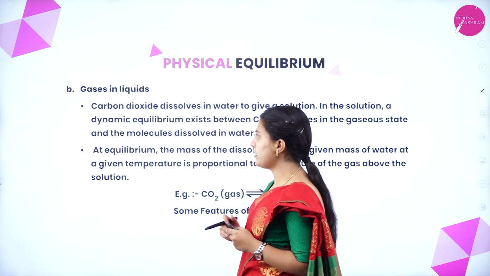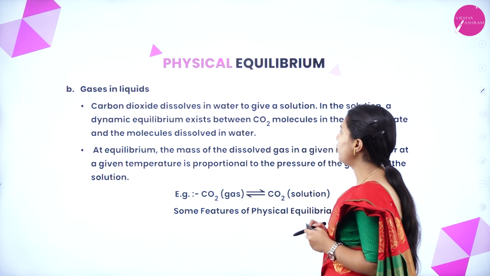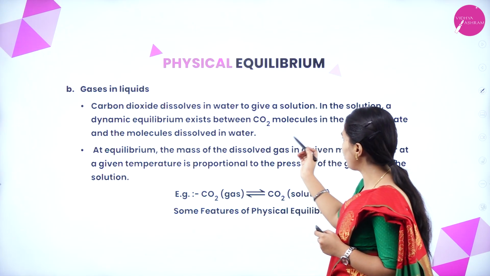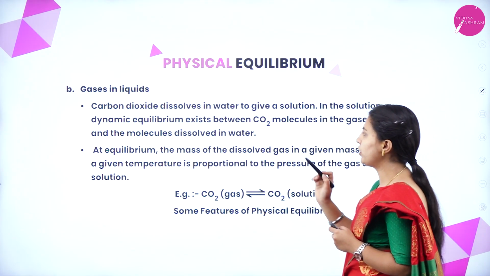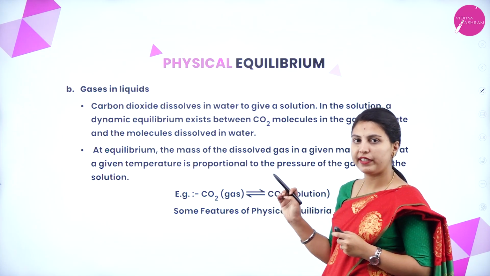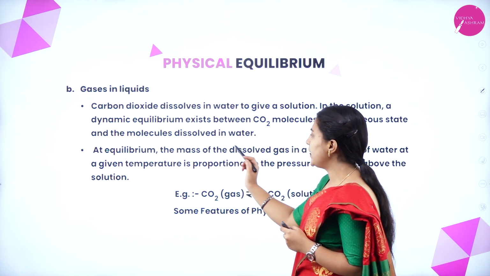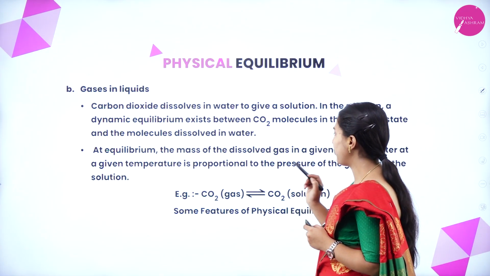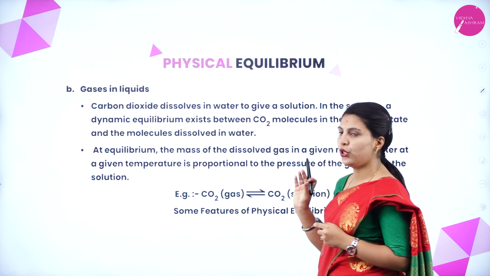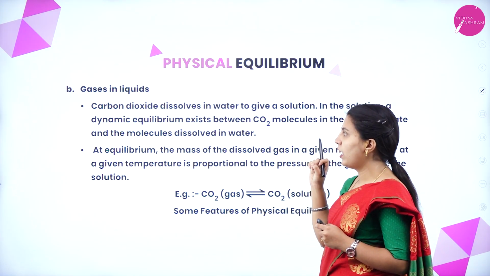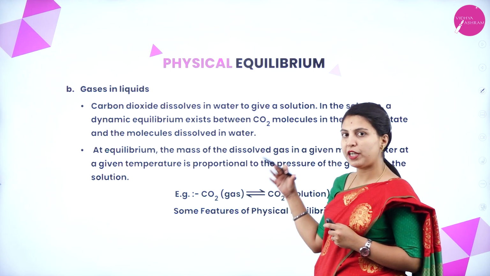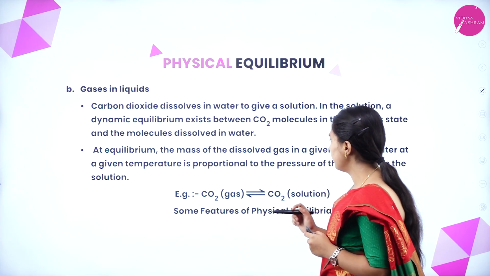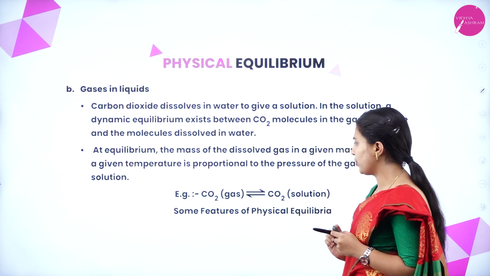Next, gases in liquids. Carbon dioxide dissolves in water to give a solution. In the solution, a dynamic equilibrium exists between CO2 molecules in the gaseous state and the molecules dissolved in water. At equilibrium, the mass of the dissolved gas in a given mass of water at a given temperature is proportional to the pressure of the gas above the solution. Here the gas dissolves in the liquid, so the gas pressure is related to the concentration in the liquid. CO2 gas is in solution.